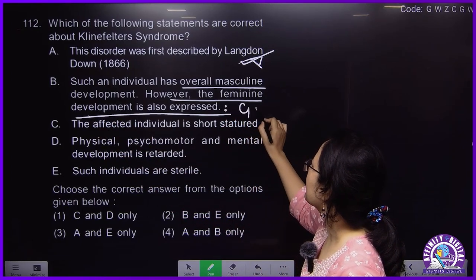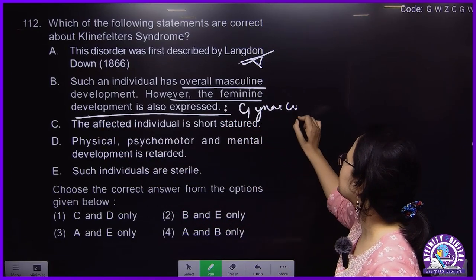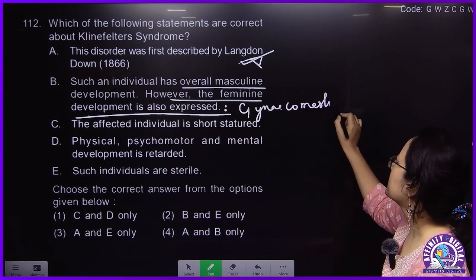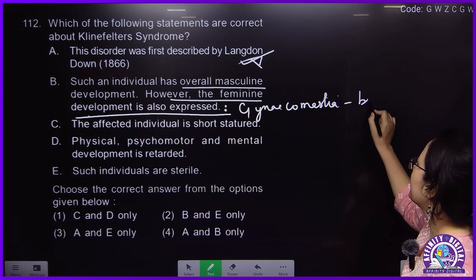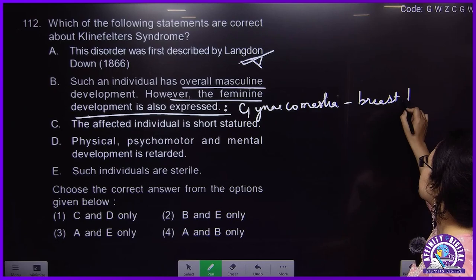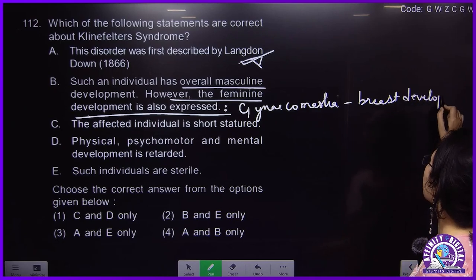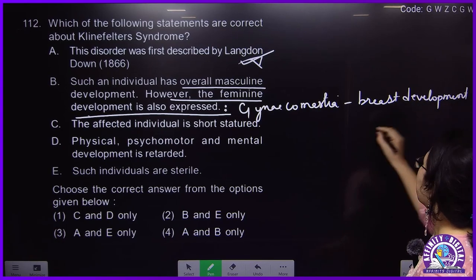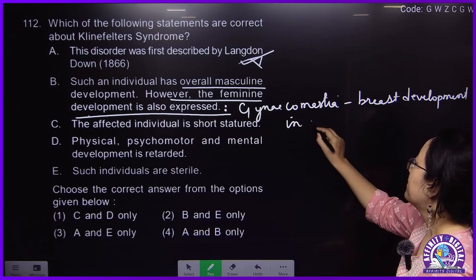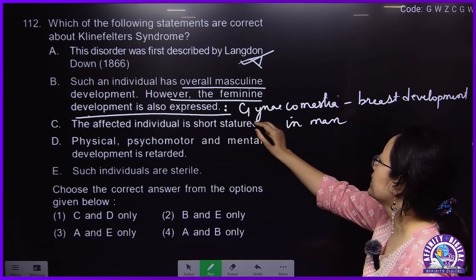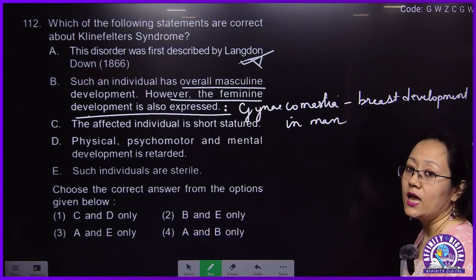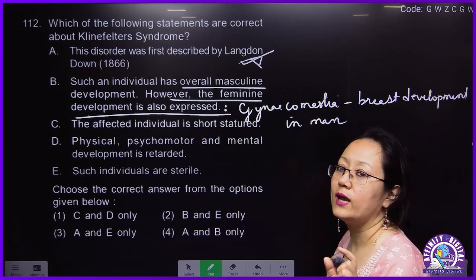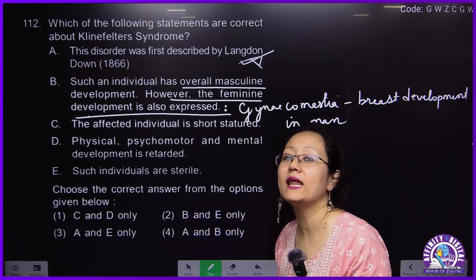Because they will have gynecomastia. What is this? This is breast development in men, and they will also have a female-like voice.